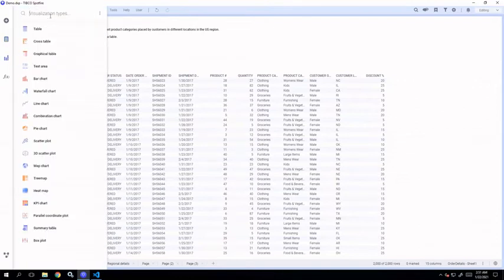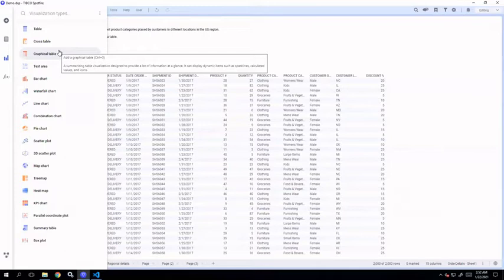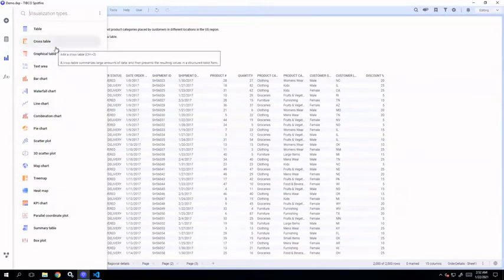Okay. Next is the visualization types flyout. This flyout is used to insert a visualization in Spotfire. All the visualizations that are inbuilt and supported by Spotfire are listed here. And when you create new visualizations, you can pin those custom visualizations in this visualization types flyout. Okay, that is an advanced topic. You will be seeing it in advanced courses.